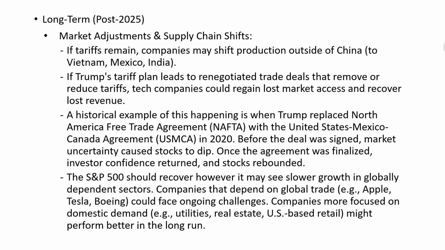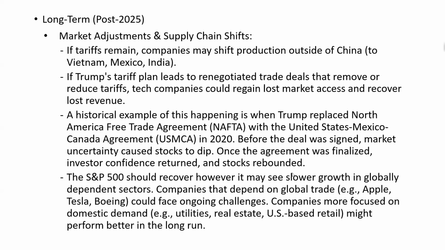However, it may see slower growth in globally dependent sectors. What do you mean by that? Globally dependent companies are companies that depend on global trade, like Apple, Tesla, Boeing, and could face ongoing challenges. Companies more focused on domestic demand, like utilities, real estate, US-based retail, might perform better in the long run.